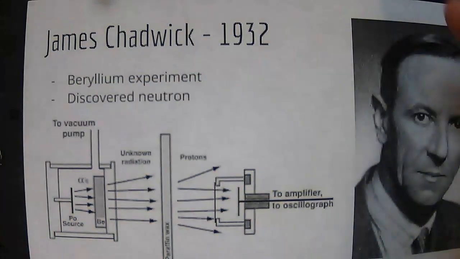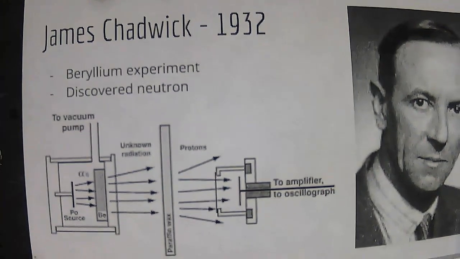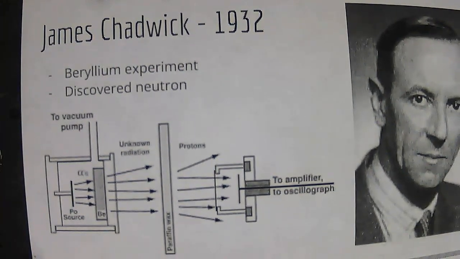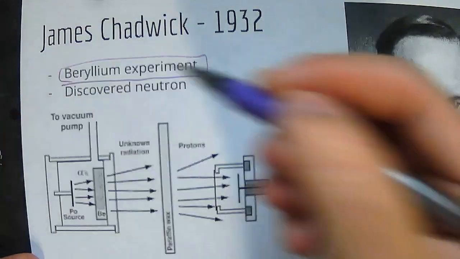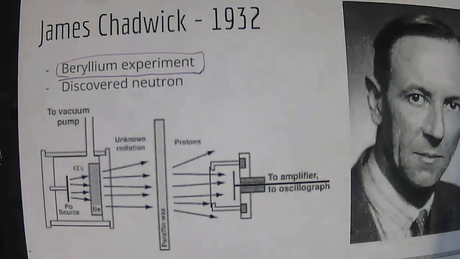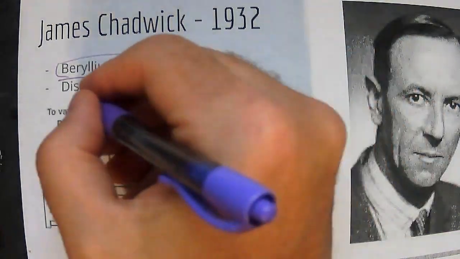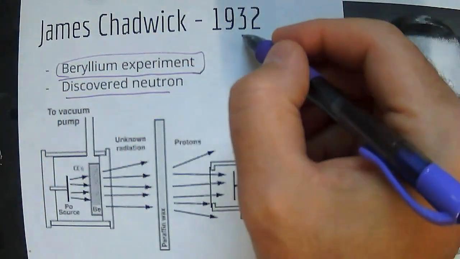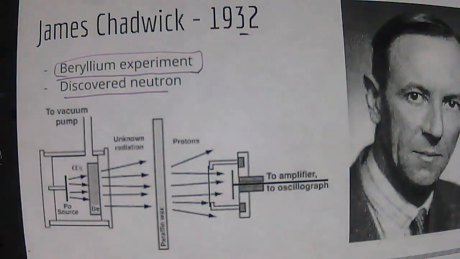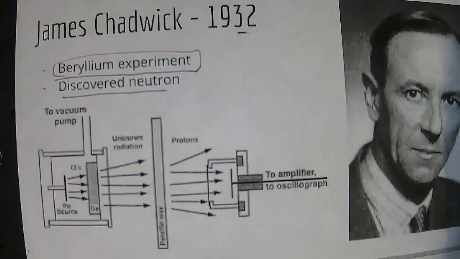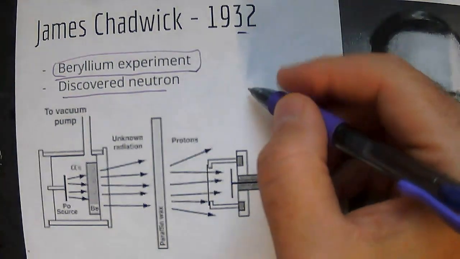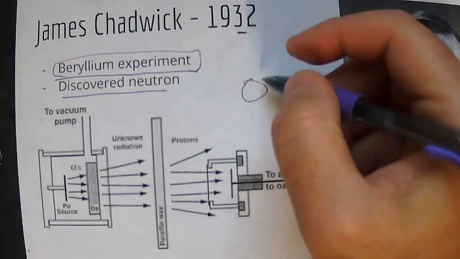The thing that happened in 1932 for this presentation is Chadwick had the beryllium experiment, and what he did with it is he discovered a neutron. A neutron wasn't discovered until 1932, so that's less than 100 years ago. We didn't even know all the parts of a nucleus.